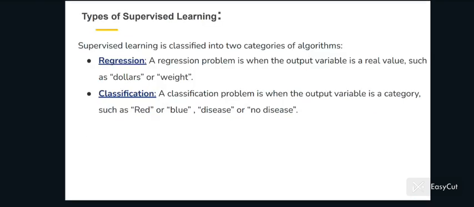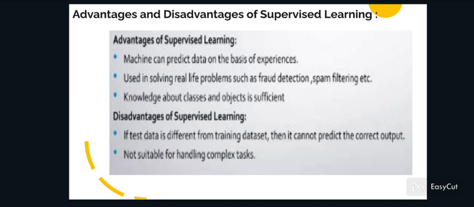Types of supervised learning. Supervised learning is classified into two categories of algorithms. Number 1. Regression. A regression problem is when the output variable is a real value such as dollars or weight. Number 2. Classification. A classification problem is when the output variable is a category such as red or blue, disease or no disease.